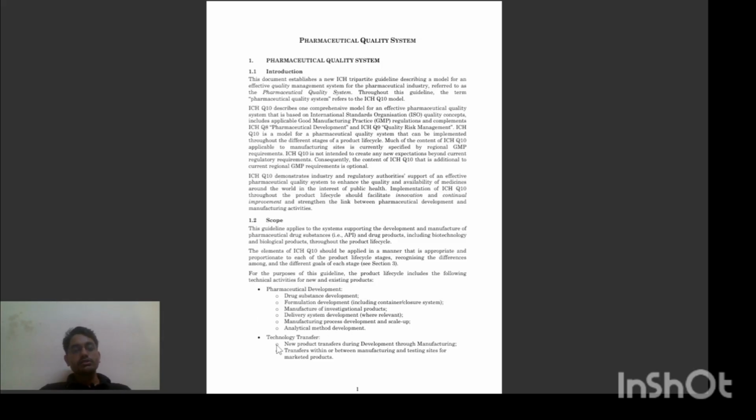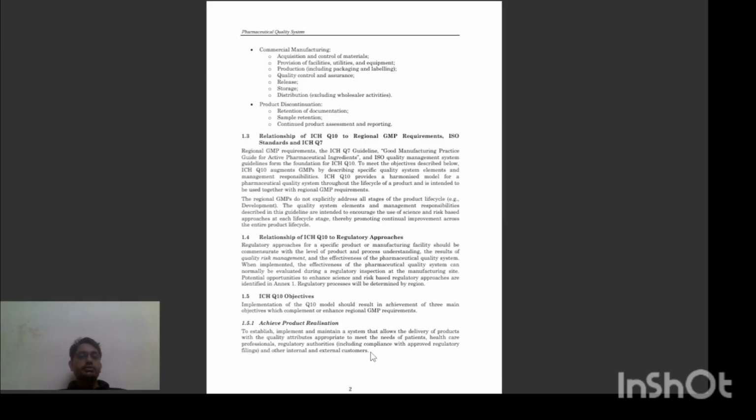They are the technology transfer, new product transfer during the development through manufacturing, and the transfers between manufacturing sites for the marketed products. What is the content of the technology transfer? We have technology transfer for the newly developed product from R&D to the manufacturing. Then technology transfer within the manufacturing site or testing site of marketed products.